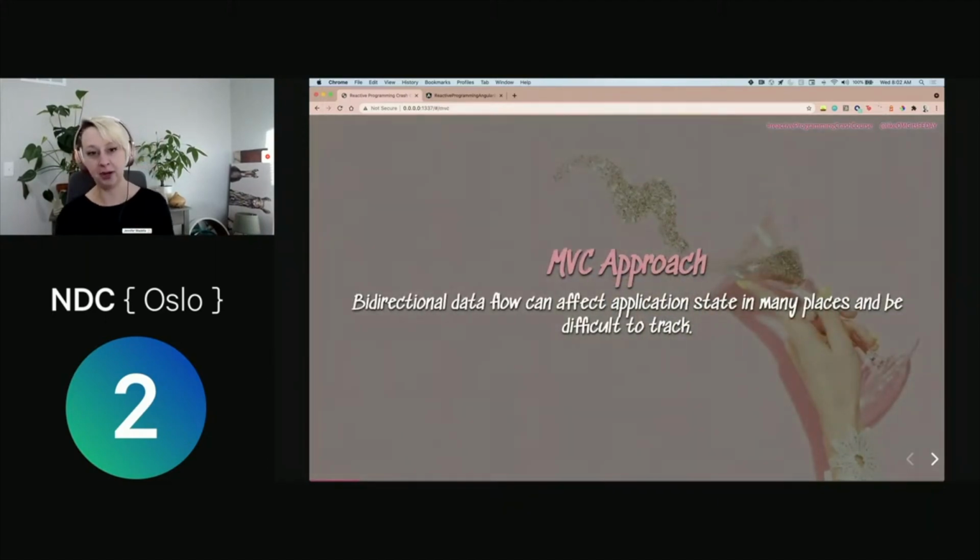We've gotten a little bit better about our approach to solving problems and building applications in JavaScript. We've adopted a lot of principles from other areas of programming, of course. We started going down the direction of taking an MVC approach. But the problem with that is, and this is speaking to our AngularJS days especially, we got into this kind of bidirectional data flow situation where we could be modifying our state in multiple places and making it really, really hard to track.